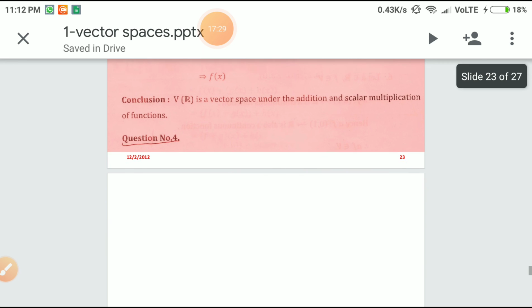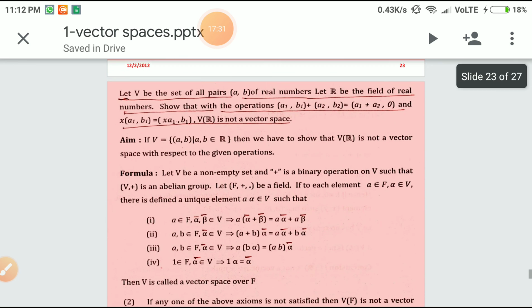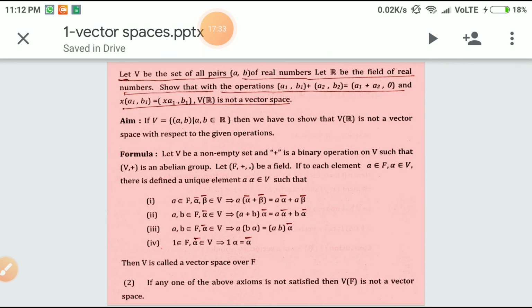Now we are going to have the next question. 4th question: let V be the set of all pairs (a, b) of real numbers and R be the field of real numbers. Show that with the operations (a1, b1) + (a2, b2) equals (a1 + a2, 0) and x times (a1, b1) equals (x a1, b1), V over R is not a vector space.